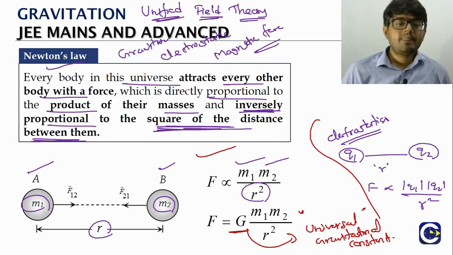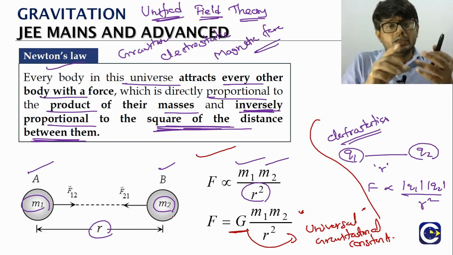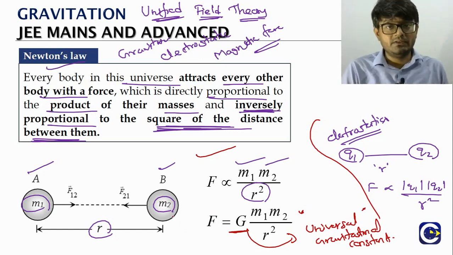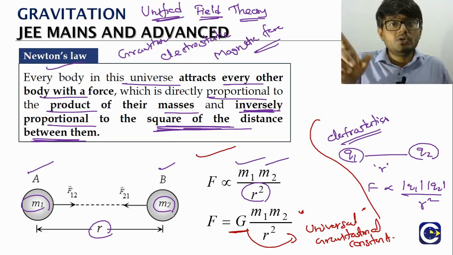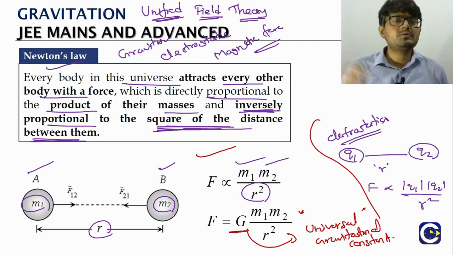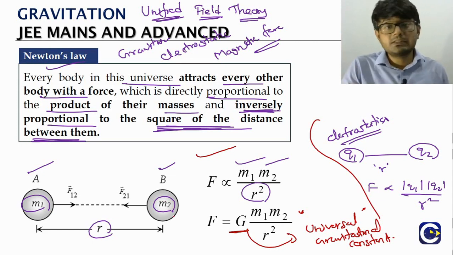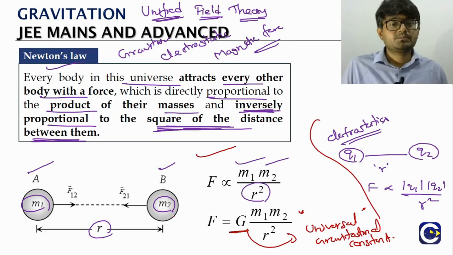Because we will see that even in Newton's laws of motion, we talked about every spring having a constant which we called the spring constant. There we didn't use the word universal spring constant. Why? Because the spring constant will change from spring to spring, but this constant is not like that. It will always be a constant value. It will not change, and we will talk about it. Since its value will always be the same, we call it a universal constant.